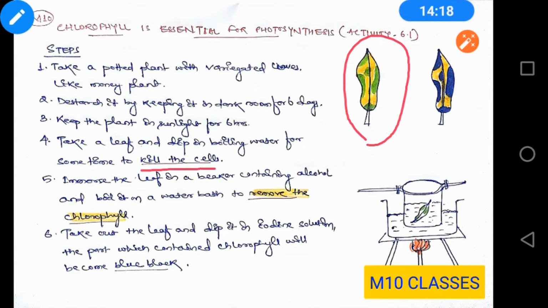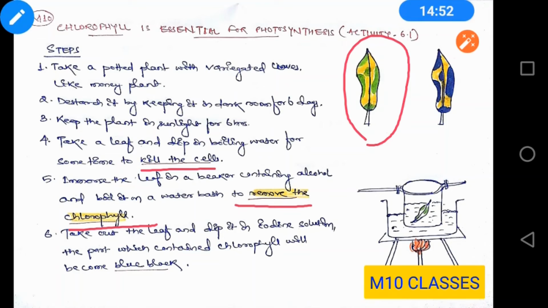Next, take a leaf and dip it in boiling water for some time to kill the cells. When you dip it in the boiling water, the cells will die and the metabolic activities of the cells will be stopped. Next, immerse the leaf in a beaker containing alcohol and boil it in a water bath to remove chlorophyll. Now this is important. You might get it as a short, practical oriented question: what is the use of alcohol in this practical?